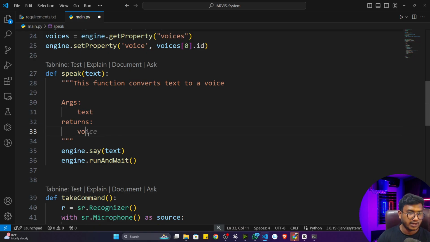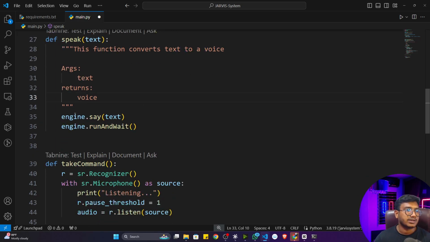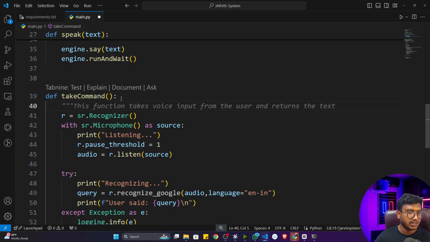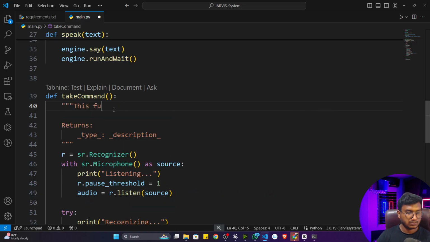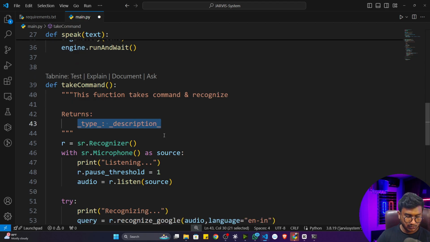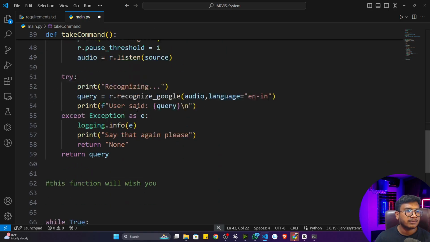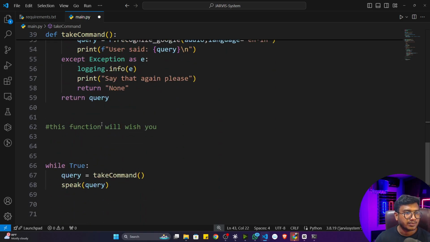Or I can just write voice. Okay, voice. Similarly, I can also write a docstring here. This function takes text command and recognizes, returns text as query. You can also write some more information, but I'm just writing it in a short way. You can edit it later on. It's up to you.